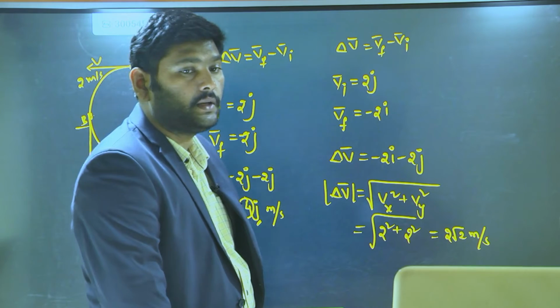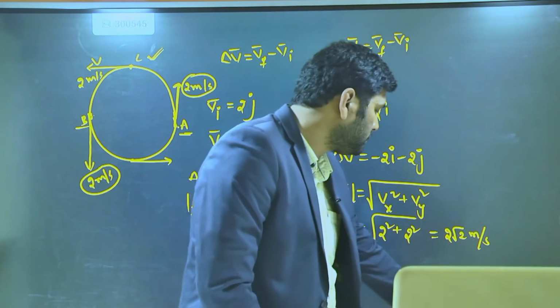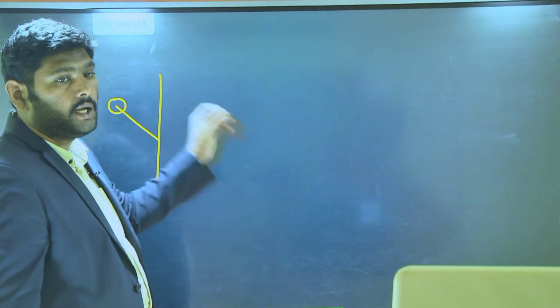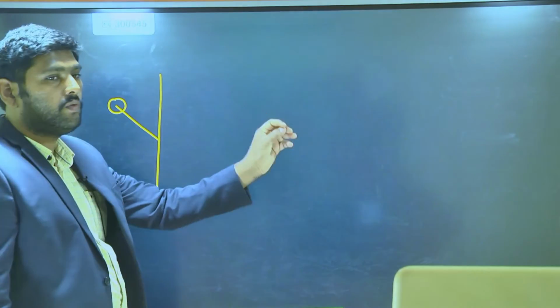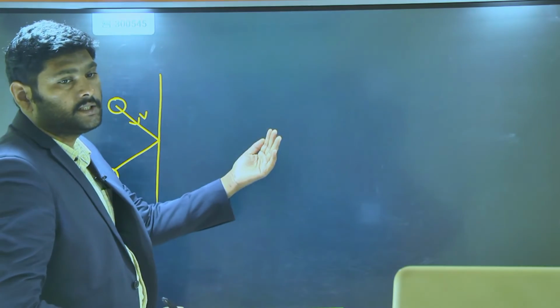Next, can I go for the other question? Now let me take a wall. To that wall I strike a ball, a rubber ball. I hit a rubber ball to the wall, so what happens? The ball bounces back. Am I right? In this case, the ball hits the wall with a velocity v, and it rebounds back with the same velocity v.